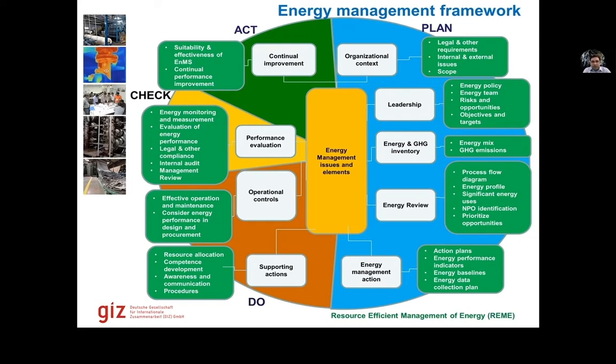Then performance evaluation. So monitoring and measurement of energy, evaluating if the targets that we set are being achieved or not, ensuring that our legal compliance, customer compliance is on track or not, ensuring that there is an internal audit done so that the system is checked and the management is conducting a proper review. This also leads from the leadership as well. And then continual improvement. So sustainability, checking effectiveness, checking if every year we are improving, or the improvement was only done once in a while and then we again started to reduce our performance.